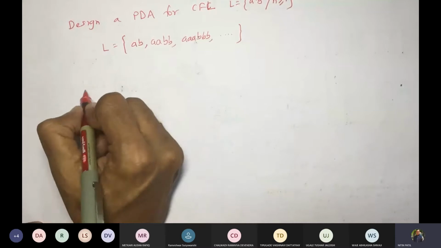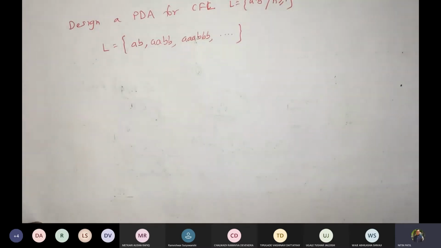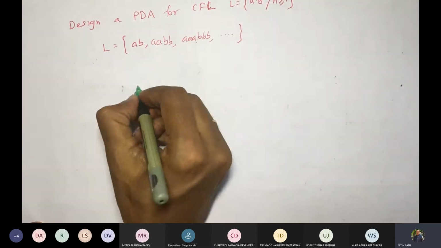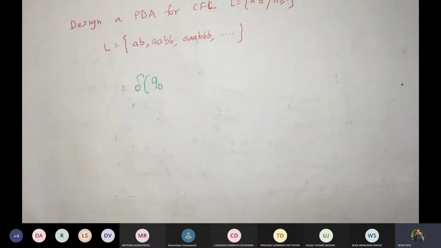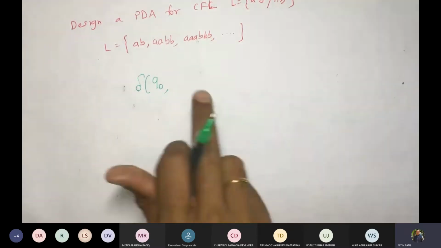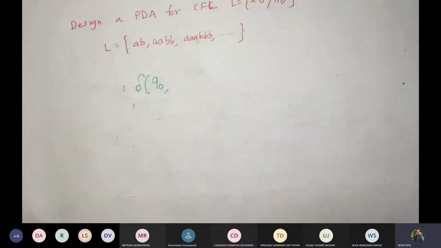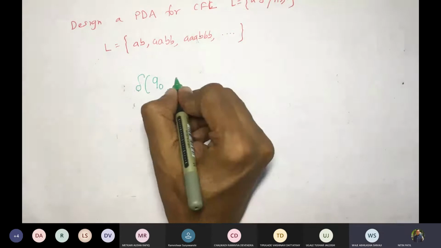Let us give the solution. Initially, we will write the delta function directly. We will assume that we are in state Q0, the initial state. What should you always get as the first symbol of the string? A. Now what we will do as per the definition?